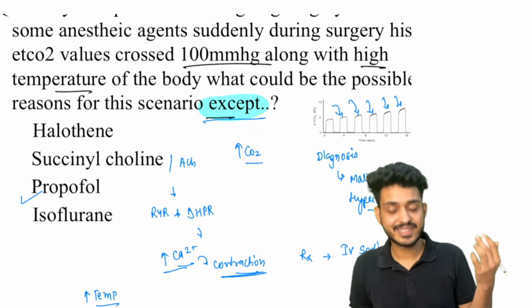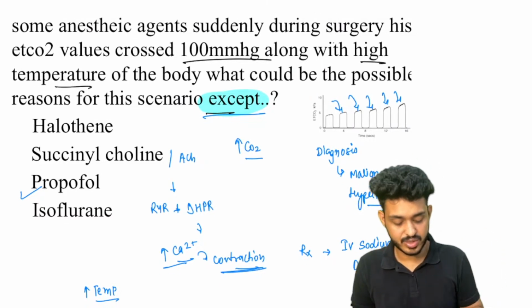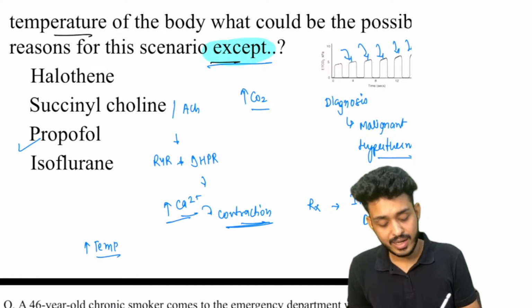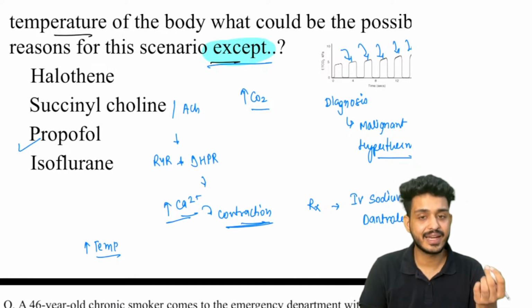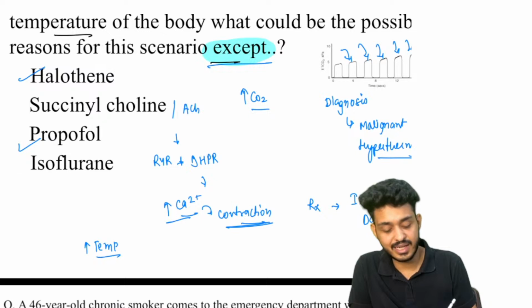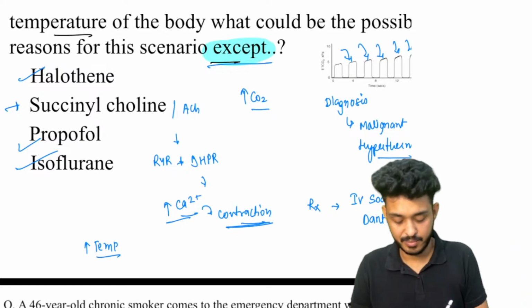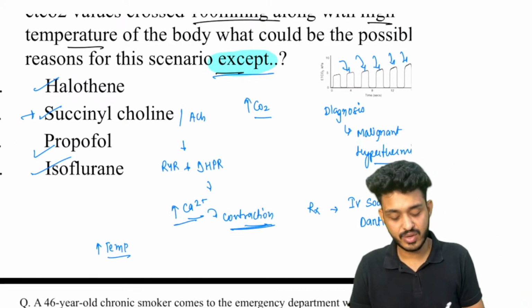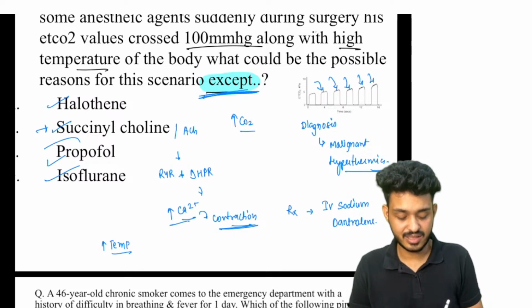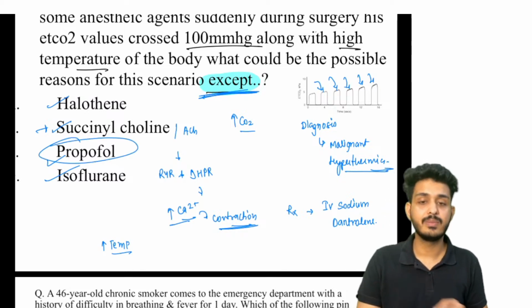All the inhalational agents, this is the most important question I am expecting again. All inhalational agents can cause malignant hyperthermia, right? This one is inhalational, this one is inhalational. Apart from that, succinylcholine is the most important that you should remember. Which one will not cause it? Except, the answer will be propofol.